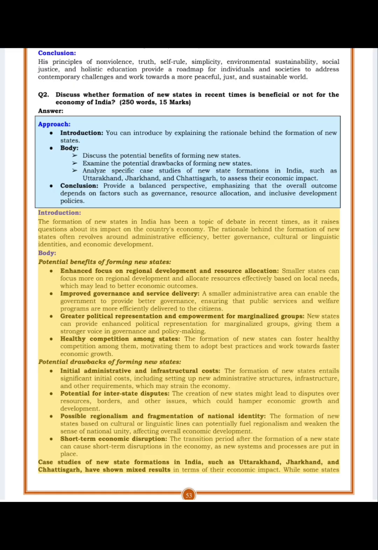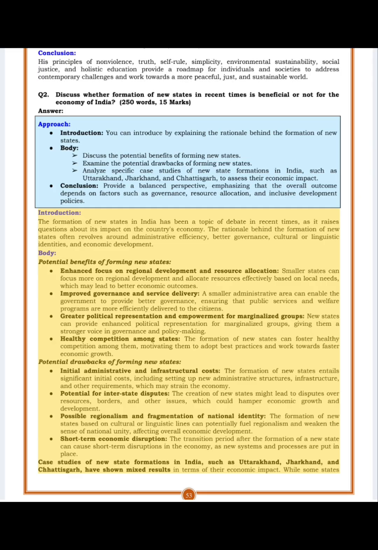Greater political representation and empowerment for marginalized groups. New states can provide enhanced political representation for marginalized groups, giving them a stronger voice in governance and policy making. Healthy competition among states. The formation of new states can foster healthy competition among them, motivating them to adopt best practices and work towards faster economic growth. Potential drawbacks of forming new states.